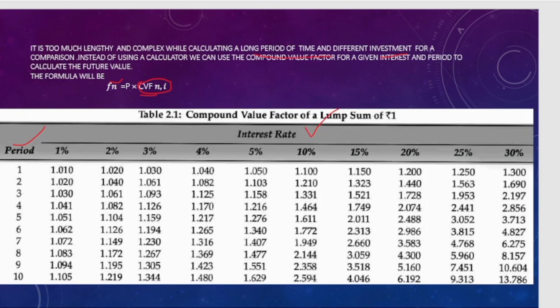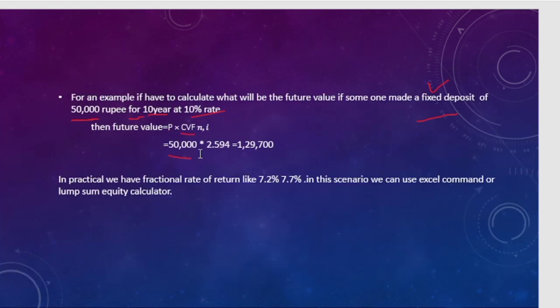For a 10-year period and an interest rate of 10%, the corresponding value is 2.594. That's simple. Multiply 50,000 by 2.594.